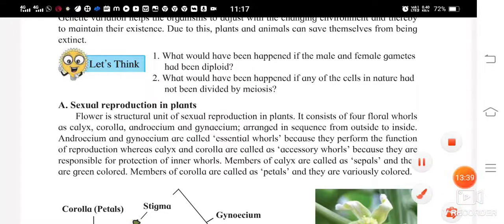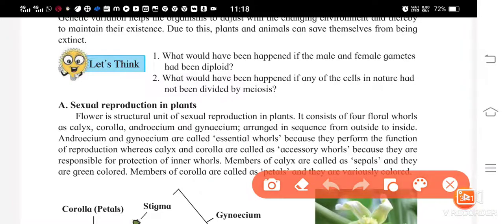But if the male and the female gametes both had been diploid, what type of zygote would have been formed? A tetraploid zygote would have been formed, isn't it? That causes a lot of disorders. So this cannot happen. Now see, what would have happened if any of the cells in nature had not been divided by meiosis?